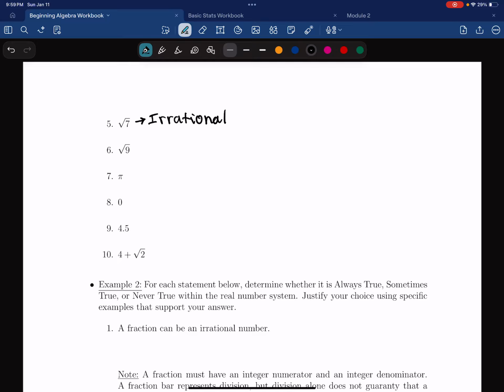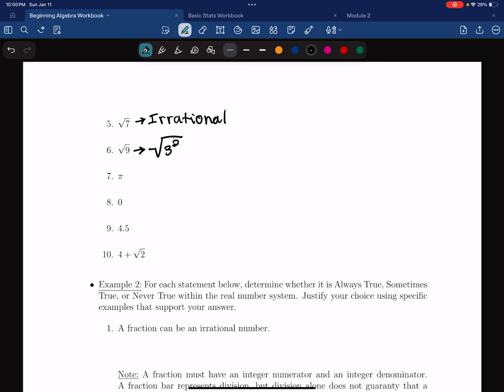Looking at example 6, though, we have the square root of 9. Now, the square root of 9 is not irrational, and here's why. The square root of 9 evaluates to 3, because we can rewrite 9 as 3 squared, right?